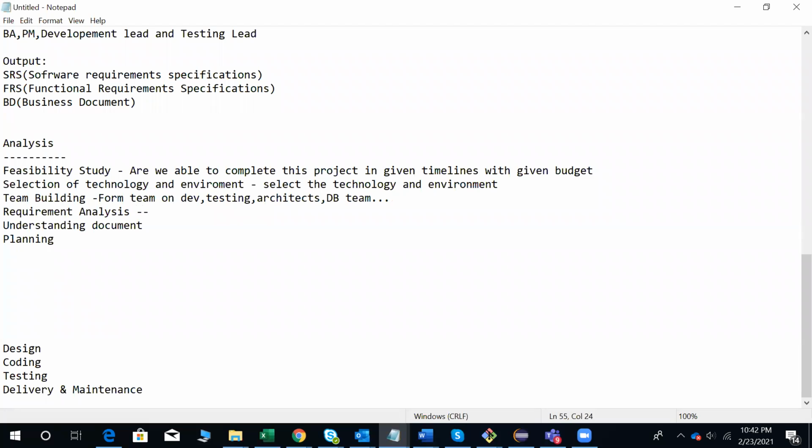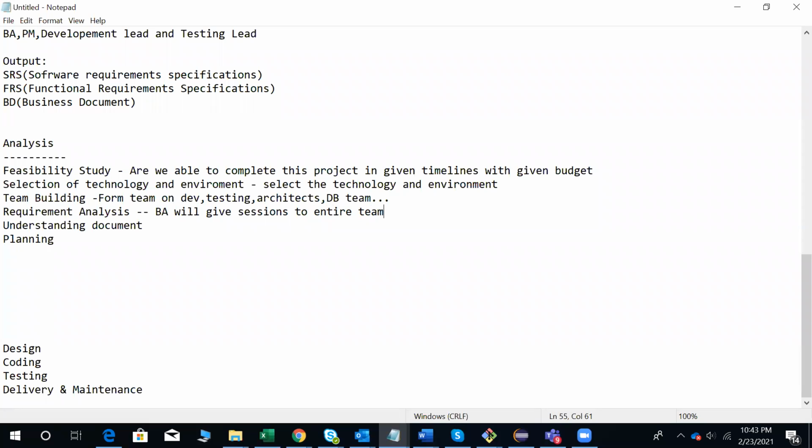Analysis means usually BA will give sessions to the entire team, requirement sessions, to understand each and every requirement given by the client.